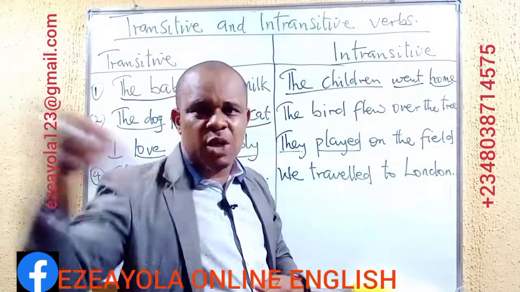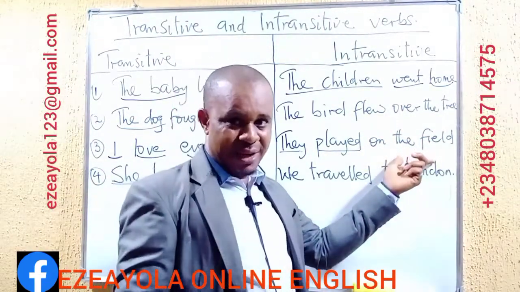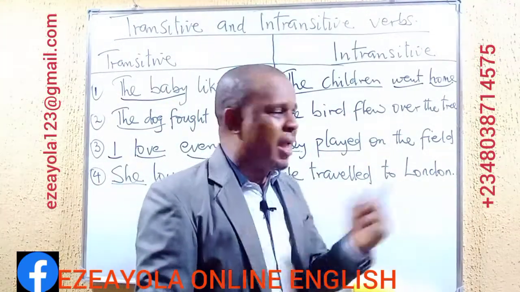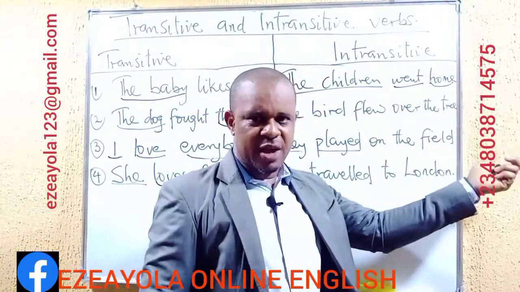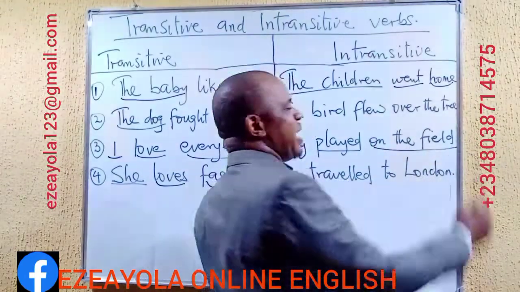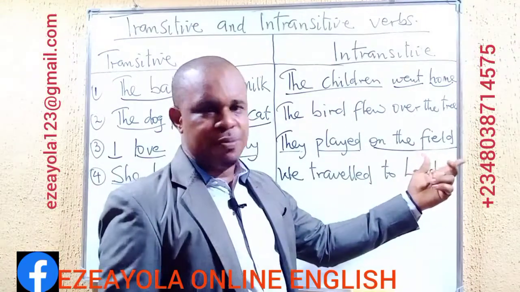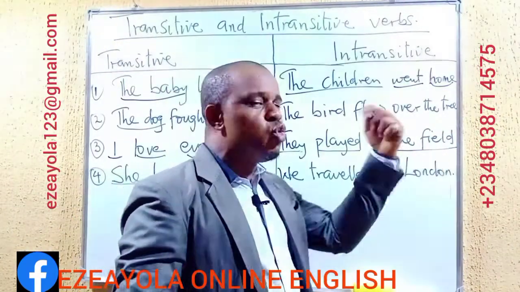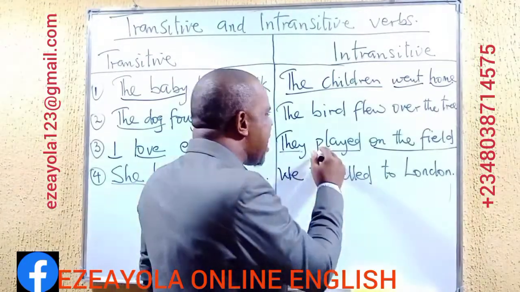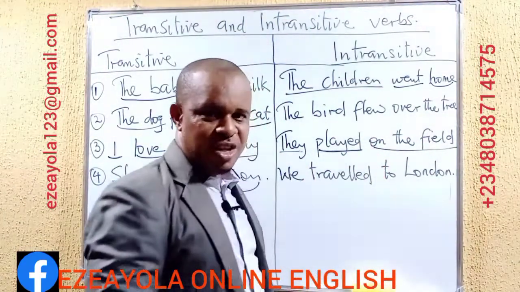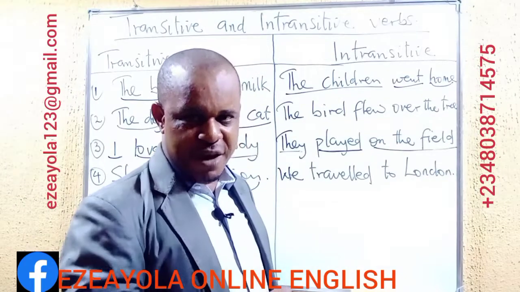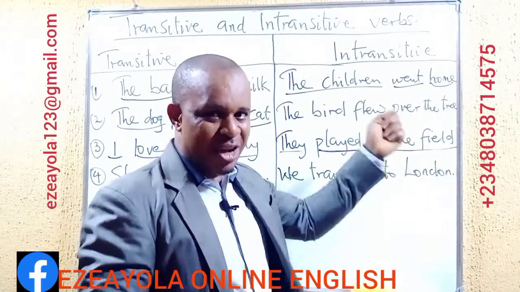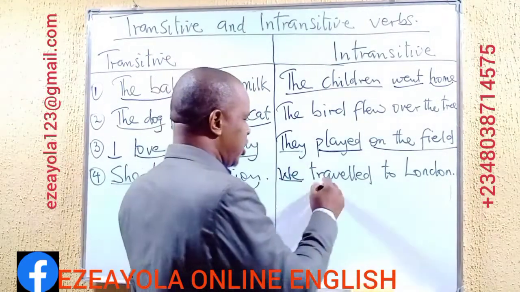That's when we ask further questions, before the person making the expression will talk about the place. Where did they play? On the field. Okay? On the field is now an adverbial phrase. It is not an object. This is an adverbial phrase of place, telling us about where the children played. Now, the played here is equally seen as an intransitive verb because it doesn't admit an object.